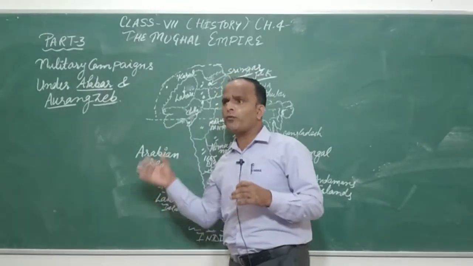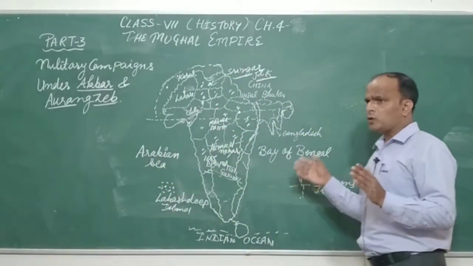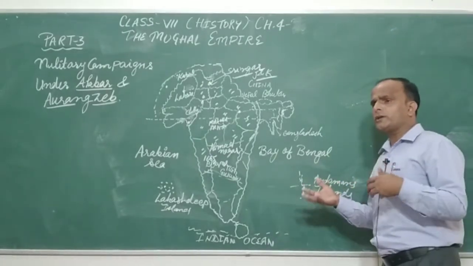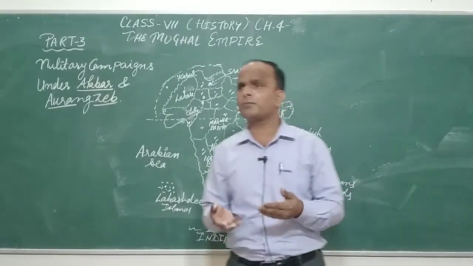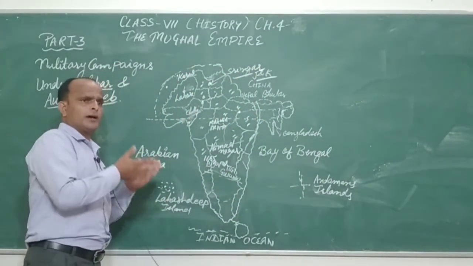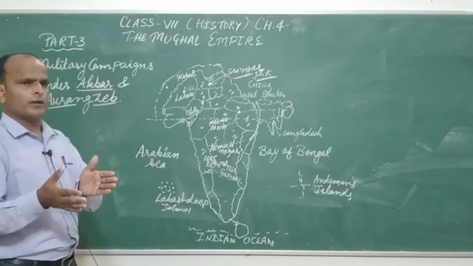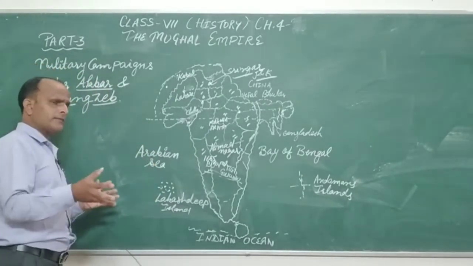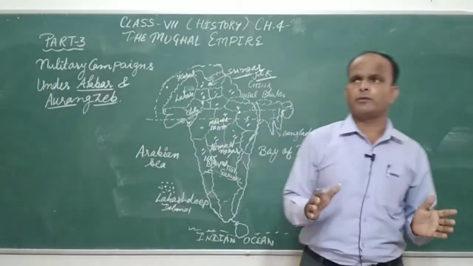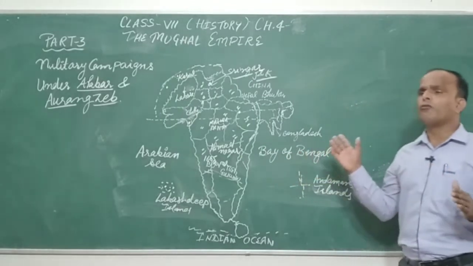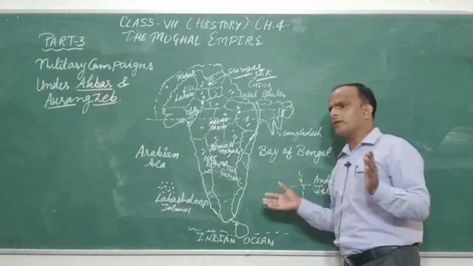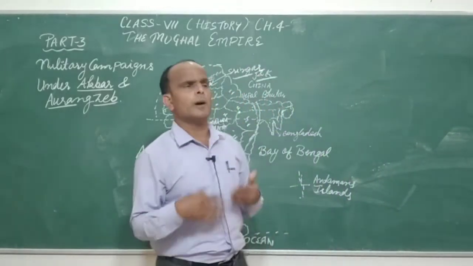He sent his armies against the enemies of the Deccan Sultanates, and also came face to face with the Marathas, and he had to face their warfare system like guerrilla warfare. What is guerrilla? It means they sit on trees and hide themselves behind the trees, and whenever the enemies come, they attack them. That is guerrilla warfare. He also faced this kind of warfare in the battle with the Marathas.